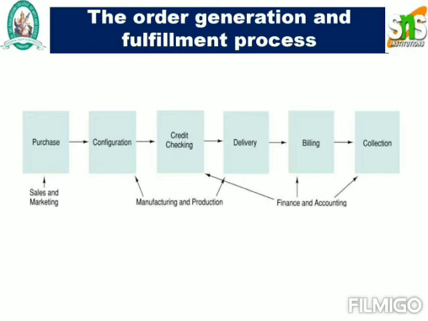So this will be categorized into three parts. That is your sales and marketing as one part, and the second part is manufacturing and production part, and third one is your financial and accounting part. So this will be the order of generation of your information system.